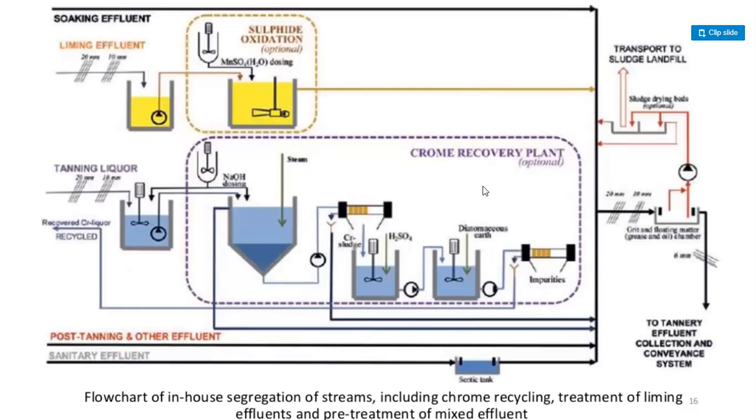Here, guys, the soaking effluent, liming effluent, sulfide oxidation optional here, and tanning liquor recovered and recycled, post tanning and other effluent. Here, guys, chrome recovery plant. The flowchart of in-house segregation of streams, including chrome recycling, treatment of liming effluents, and the treatment of mixed effluent.